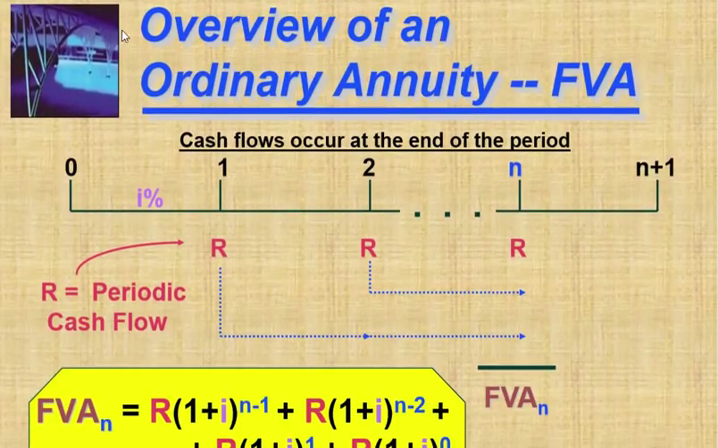Okay. Overview of an ordinary annuity. So cash flow occurs at the end of the period. We know that because it is an ordinary annuity. Future value annuity. See here, this is the beginning of the first year. You're not paying anything. Your periodic payment starts at the end of the first year, right?